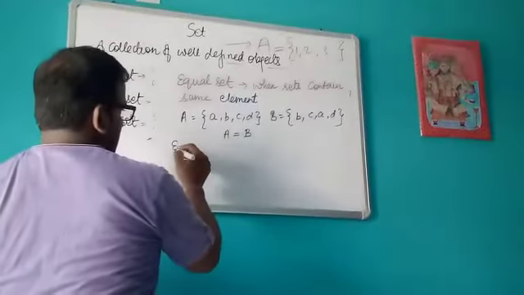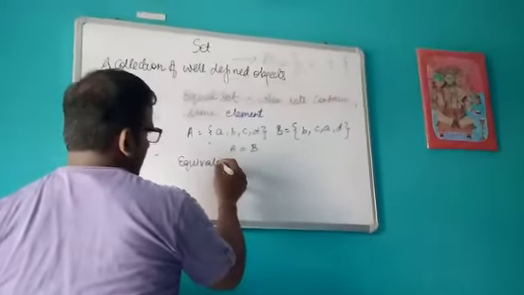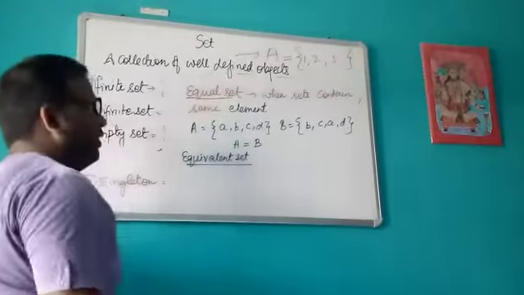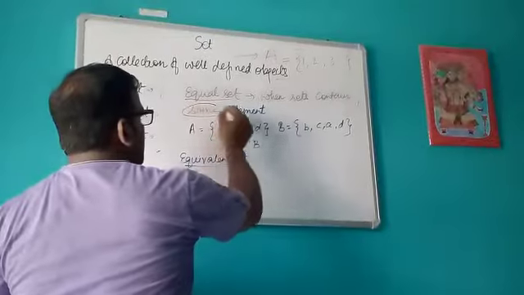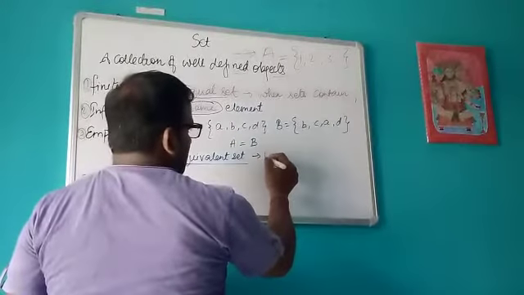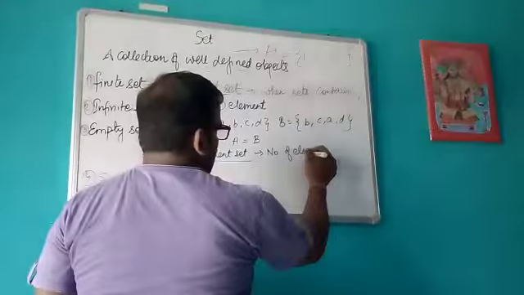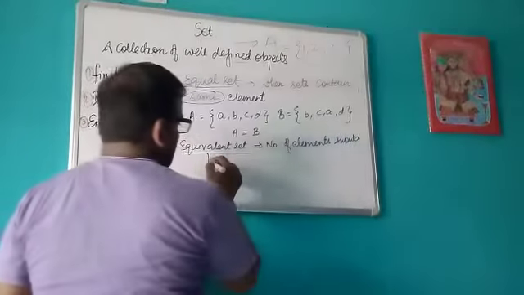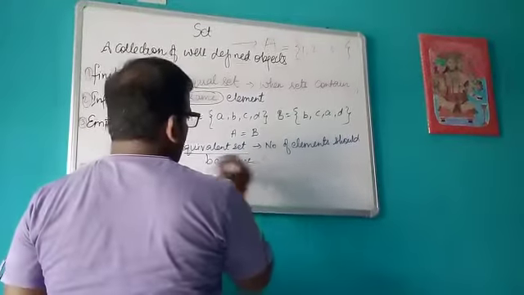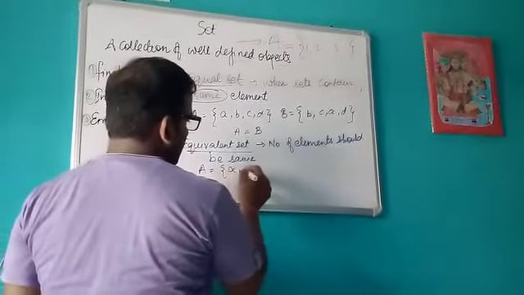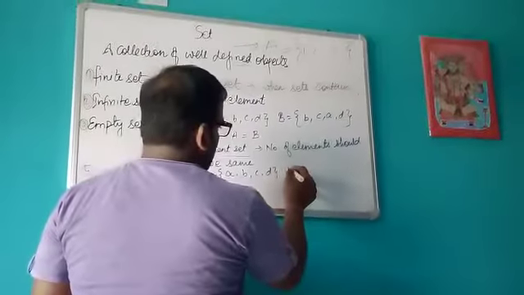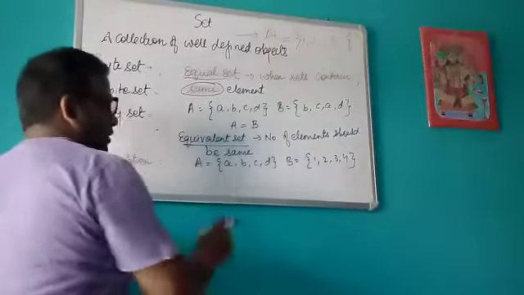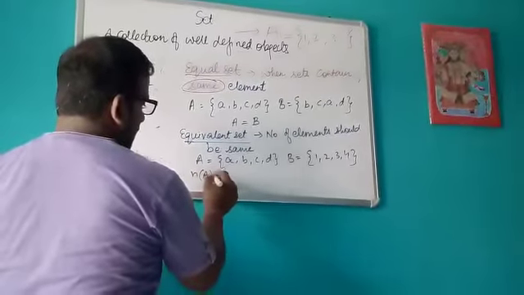Then next one is equivalent set. So understand the difference between equal and equivalent. In equal sets, elements should be the same, and in equivalent sets, the number of elements should be the same. For example, if I take a set A, B, C, D, and one more set B equals 1, 2, 3, 4, if we count the number of elements, this is how we count the cardinal number.